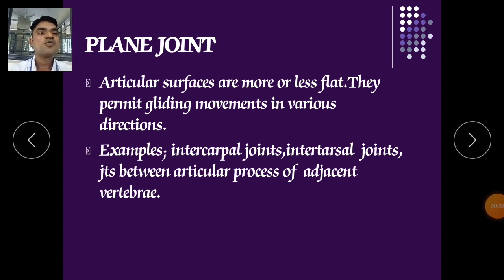In plane joints, the articular surfaces are more or less flat. They permit gliding movements in various directions. For example, the intercarpal joints, the joints between the carpals.